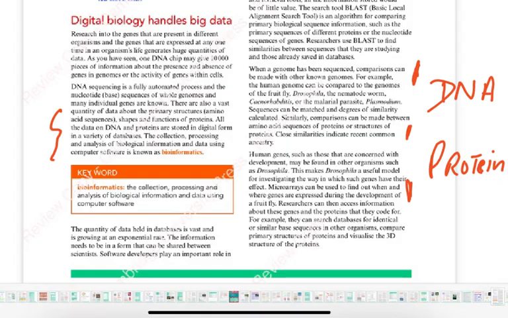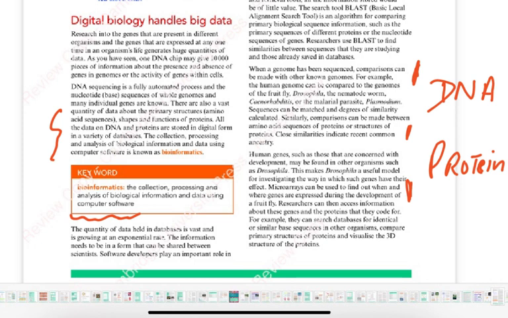A modification in the defined word bioinformatics has been changed to how the information is handled. So even though bioinformatics is now not named in the syllabus, we still need to know about it. So what is bioinformatics? The collection, processing, and analysis of biological information and data using computer software. Basically, it's the age of computers, and all your students who decide to specialize in computers, that is going to be the main source of income for the future.